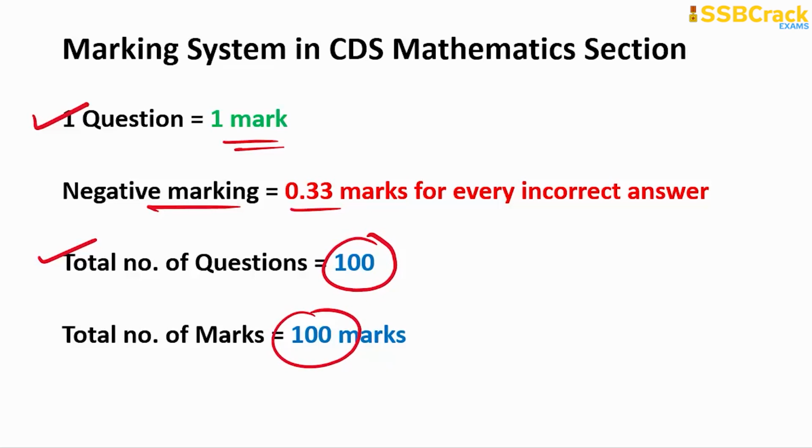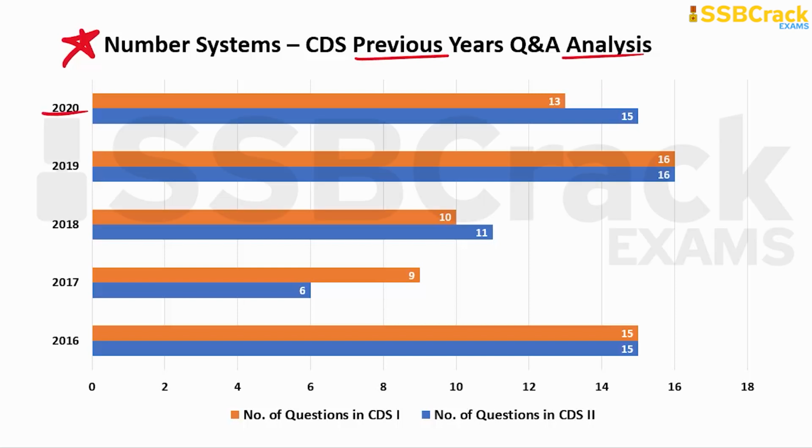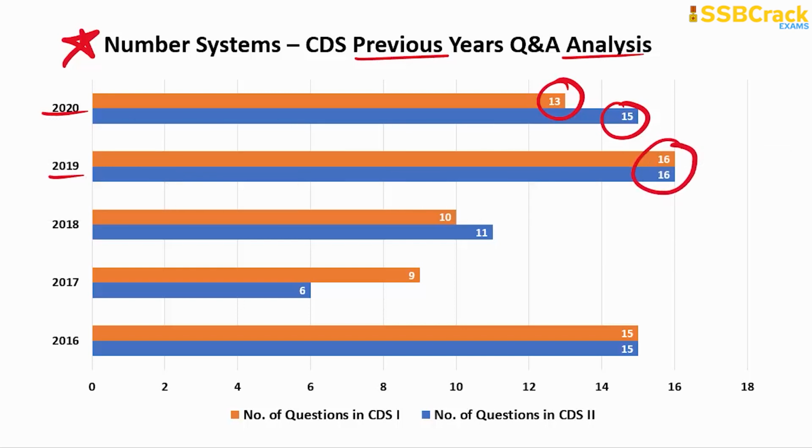Now we will begin with the important part of the session, that is the objective: to first know the importance of the topic and then study for the topic. So, number system. You can see from the CDS previous years' Q&A analysis that in the year 2020 there were 13 questions in CDS 1 and 15 questions in CDS 2. In the year 2019 there were 16 questions each in both papers CDS 1 and CDS 2 based upon the topic of number system.